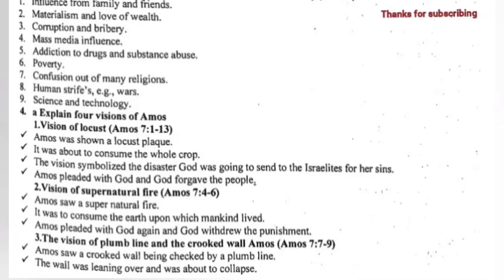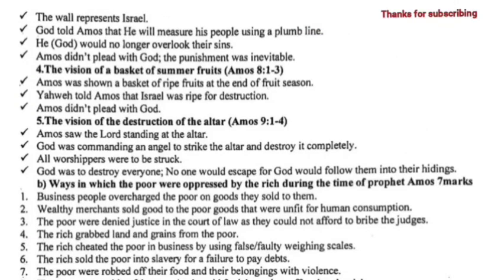The vision of the plumb line and the crooked wall. Amos chapter 7, verse 7-9. Amos saw a crooked wall being checked by a plumb line. The wall was leaning over and was about to collapse. The wall represents Israel. God told Amos that he will measure his people using a plumb line. He, God, would no longer overlook their sins. Amos didn't plead with God.